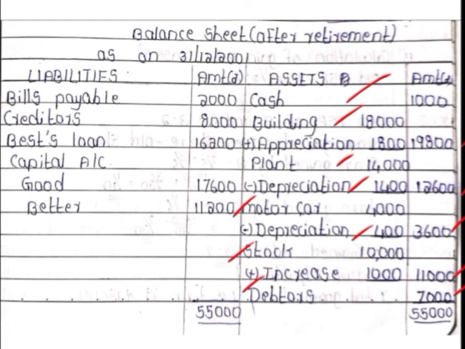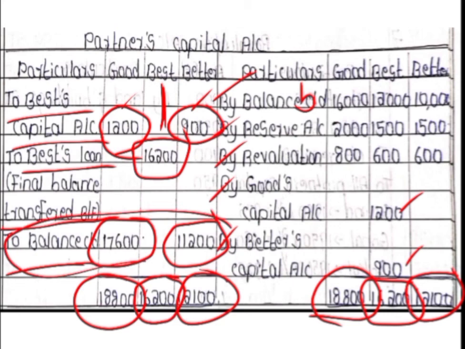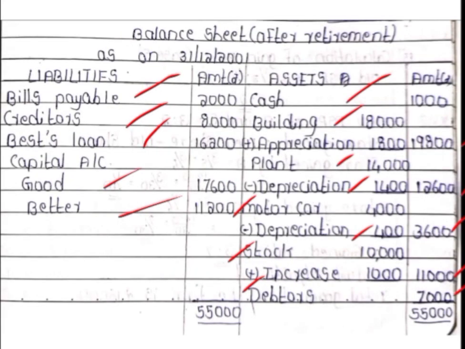Then coming to the liability side, bills payable as it is we have to write, creditors also as it is we have to write. But before writing the capital accounts, Best has advanced a loan at the time of retirement, that is, whatever amount is payable to him we have transferred to his loan account, which becomes a liability for the firm. So you have to show here Best's loan account 16,200. After that we are going to write the closing capital balances of the remaining partners as we calculated in the capital accounts, that is 17,600 and 11,200. So when we write all these assets and liabilities, the balance sheet would tally at 55,000.